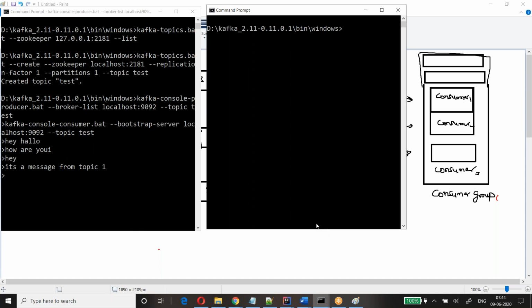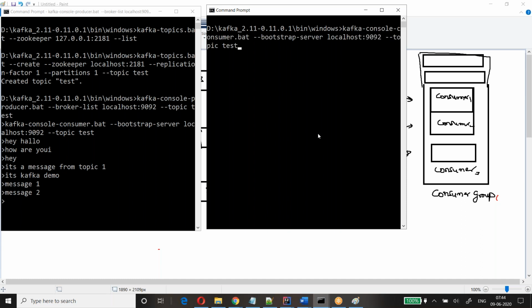Okay, let's do this. Now let's publish some messages here. Hey, hello, hi, how are you? And hey, it's Kafka demo, message 1, message 2.